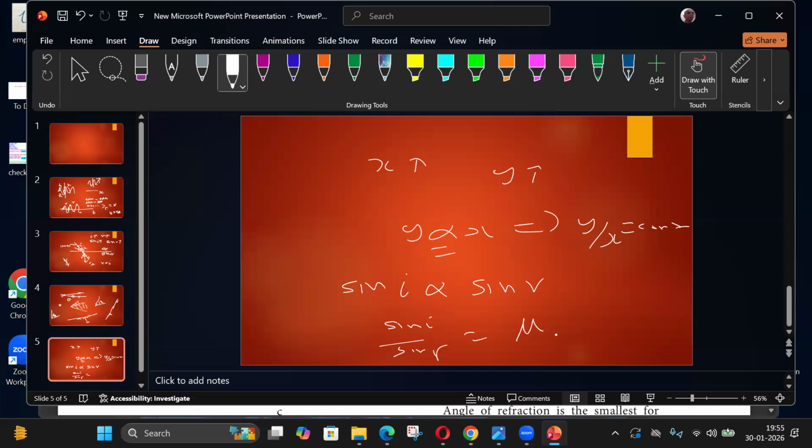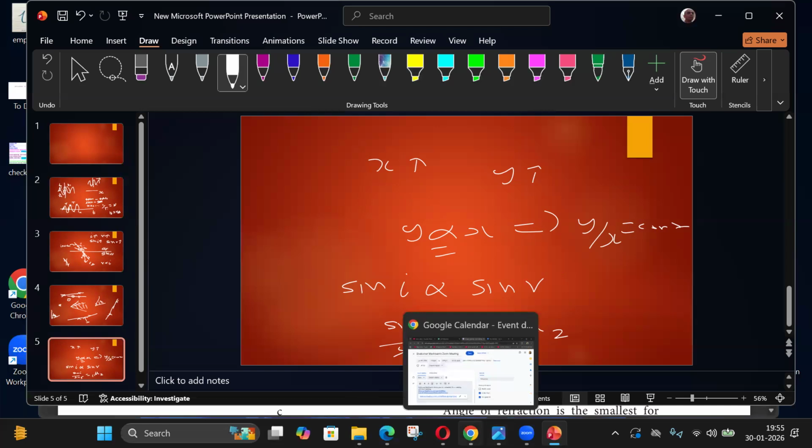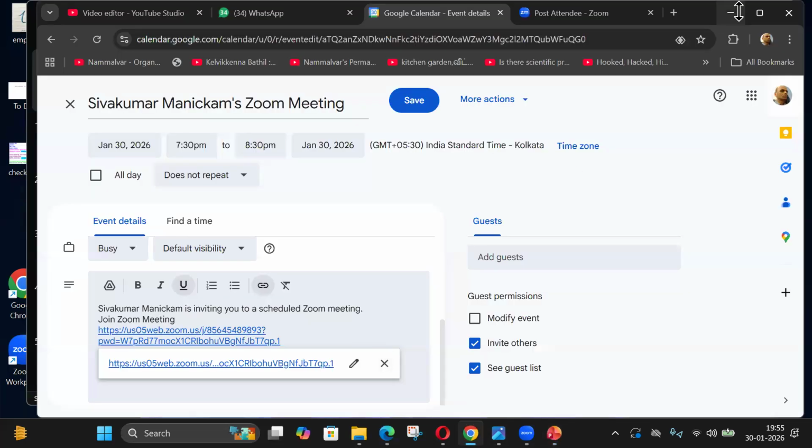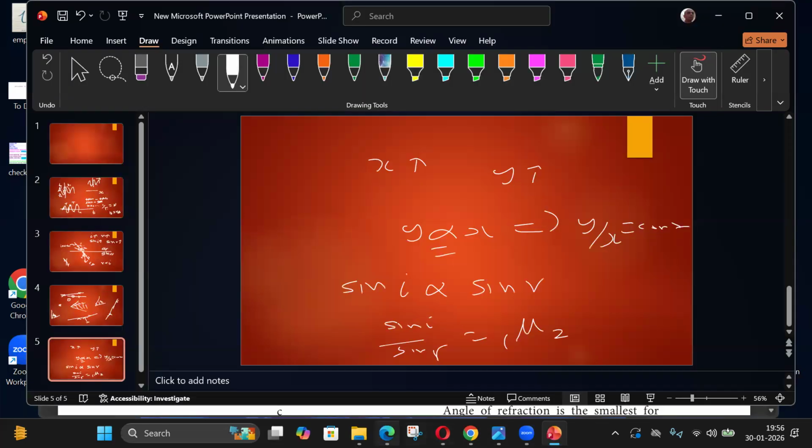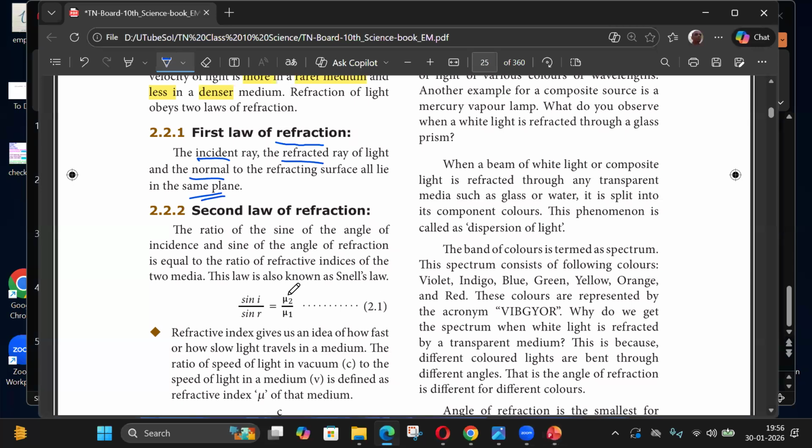That is called the refractive index of the second medium with respect to the first medium. Here, sin i by sin r is mu2 by mu1. This is the second medium, where the refracted ray is. Another short way of writing it is mu 2 with respect to 1, which is mu2 by mu1. So the refracting medium is the second medium with respect to the first medium.